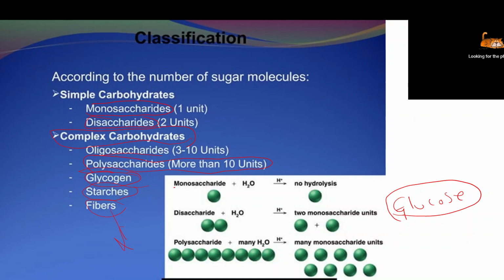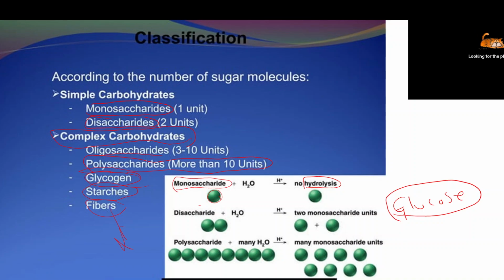Just see here in this diagram. Suppose this is a green color. Green color is called monosaccharide, which consists of only one unit. We cannot hydrolyze it, meaning break it down. Hydrolysis means breakdown with the help of water, when the molecules are broken and release smaller molecules. We cannot break the monosaccharide; our body cannot break a monosaccharide into a simpler sugar.